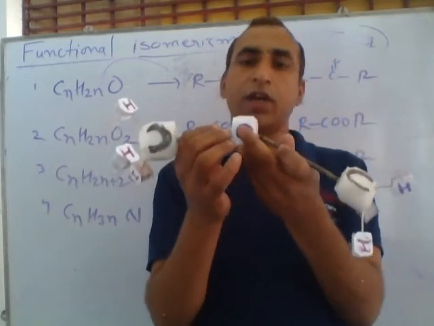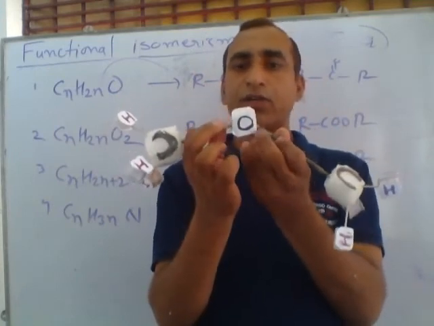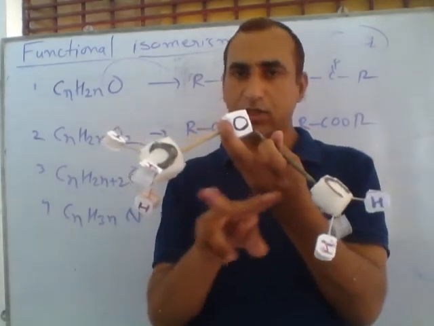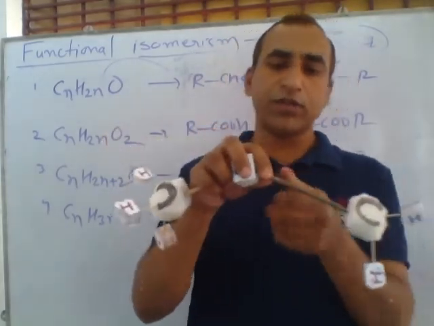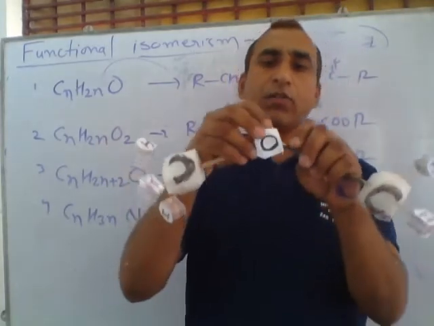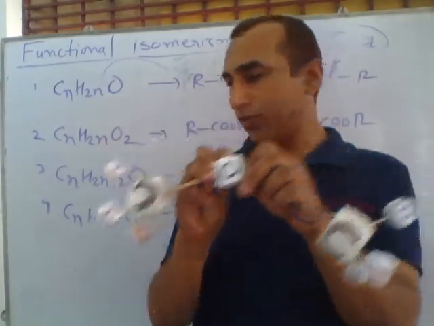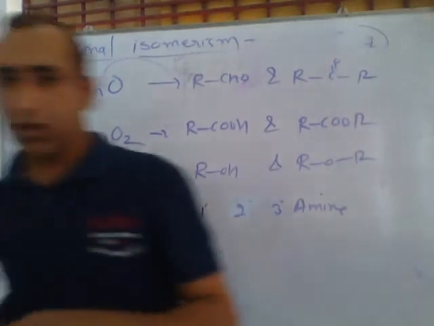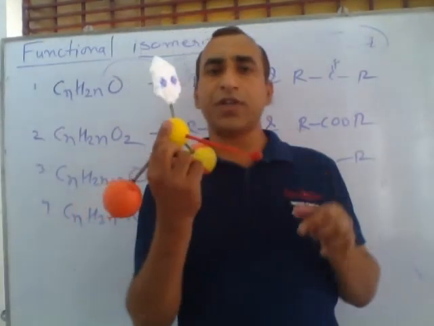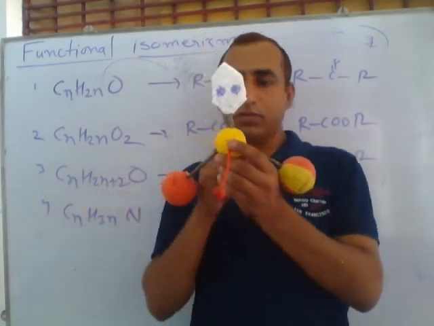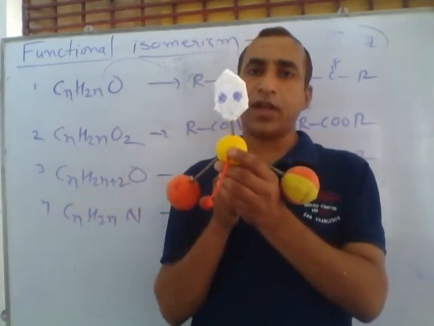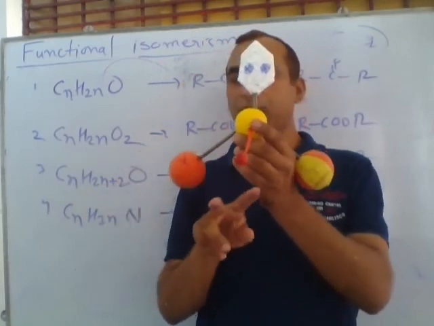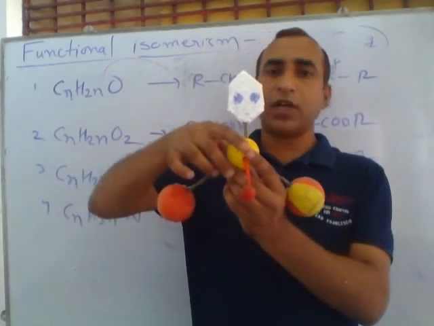In ether, there are two lone pairs present on oxygen, so this bond should be of angular shape, just like a water molecule, along with two lone pair electrons. And in the case of amine, listen, suppose this molecule represents amine. In amine, the middle atom is nitrogen, and nitrogen has one lone pair. So, due to the presence of the lone pair, the shape of amine is pyramidal. This shape is called pyramidal.